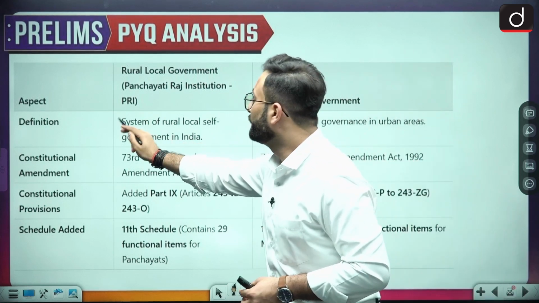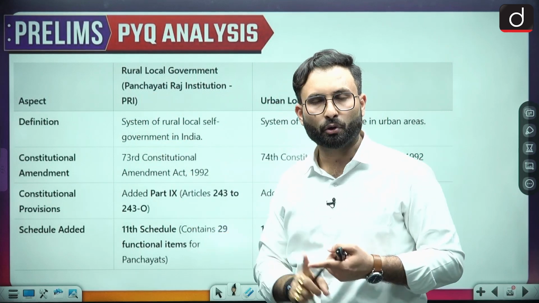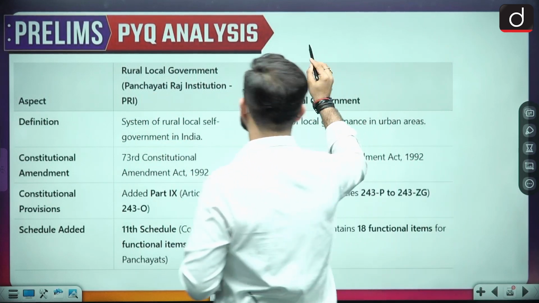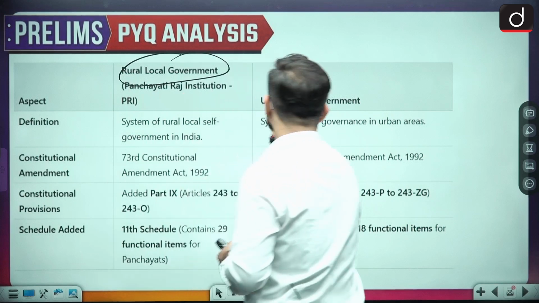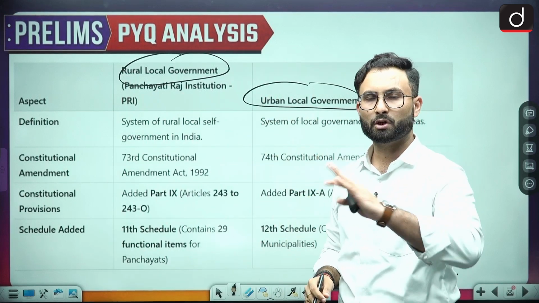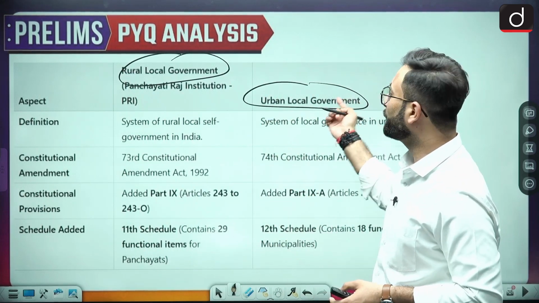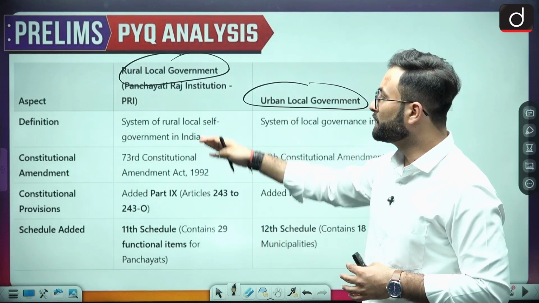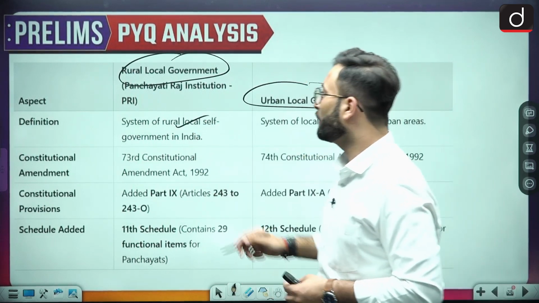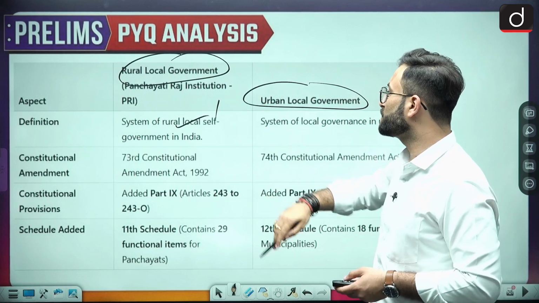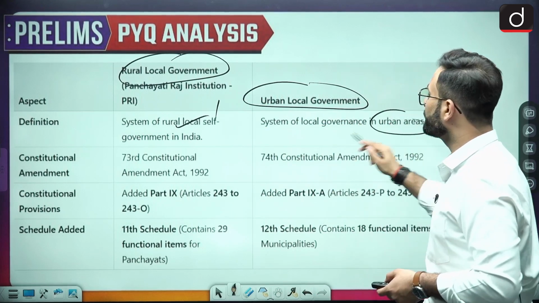Okay, so when we talk about the local self-government, there are two kinds of governments. One is the rural local government and the other is the urban local government. Rural local government is basically your panchayati raj institution, and when we talk about the urban one, that is your municipalities. Okay, so let's see the system of rural local self-government in India, that is under the panchayati raj institution, and for the urban areas we have the municipalities.